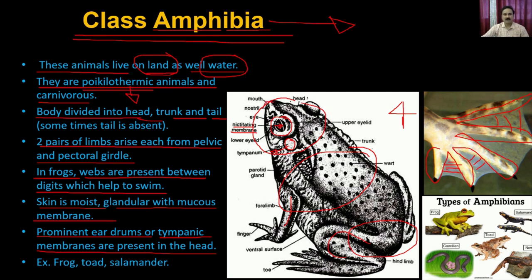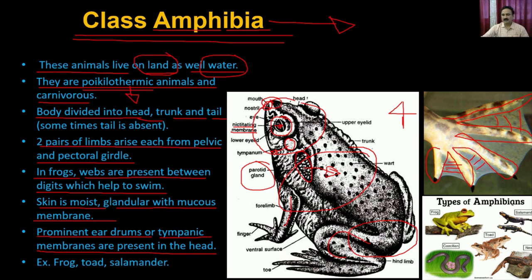Then they have the nostrils, and the mouth in the front, and then they also have the parotid glands. This parotid gland secretes a large amount of antimicrobial peptides, and those help the frog to be protected from microbial infections.